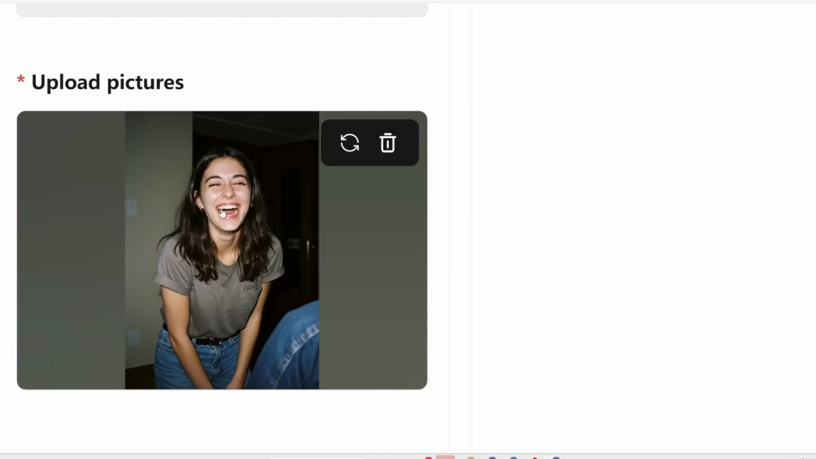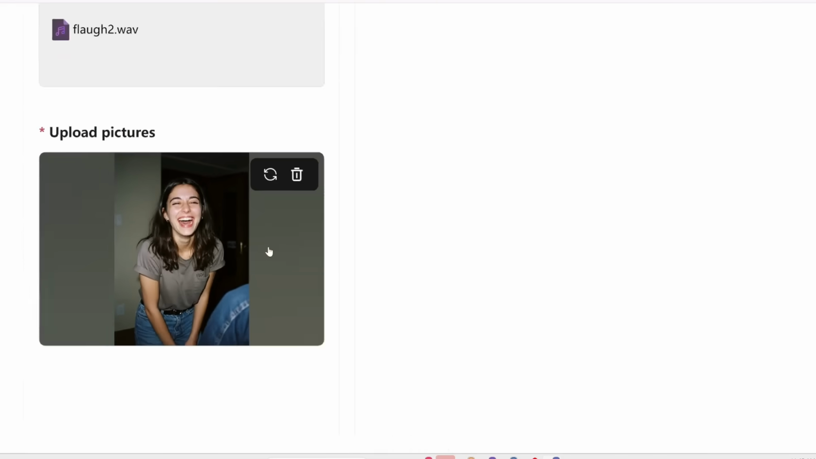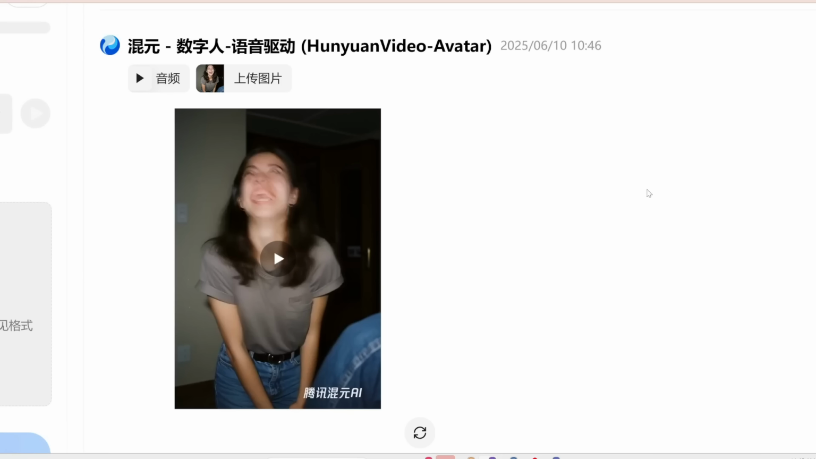And for this to work, we do need to input a photo of someone already laughing. So I made this with Google's Imagine. Let's click generate. All right, here's what we get.